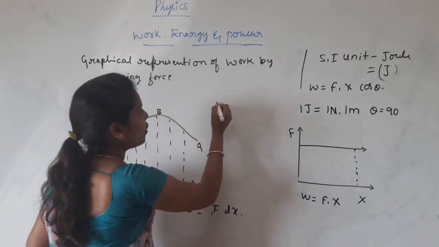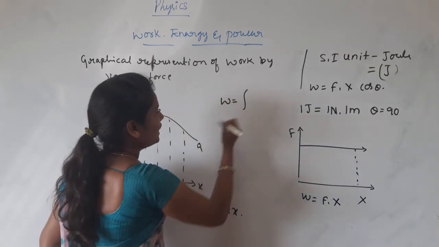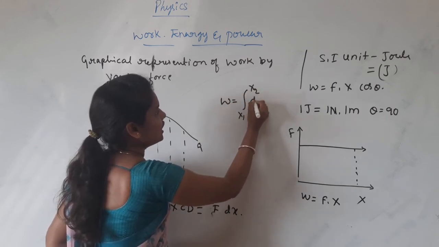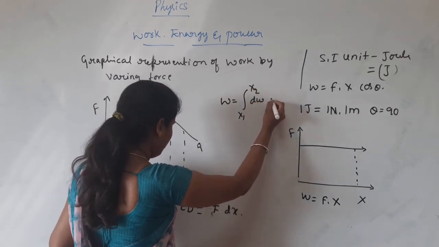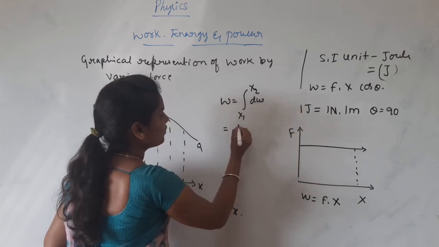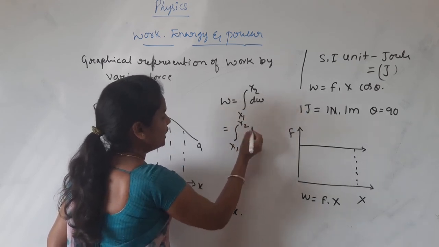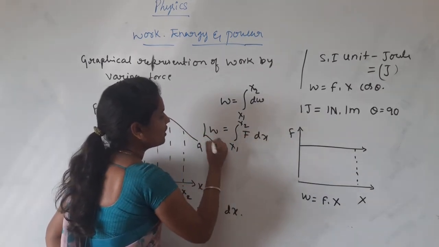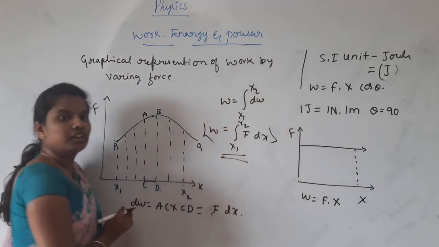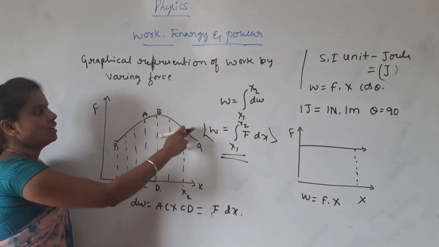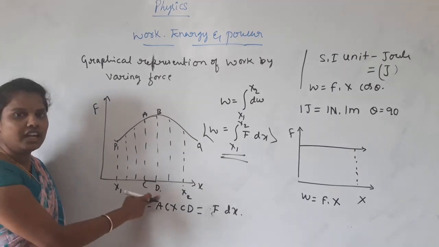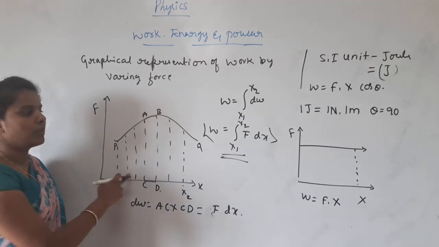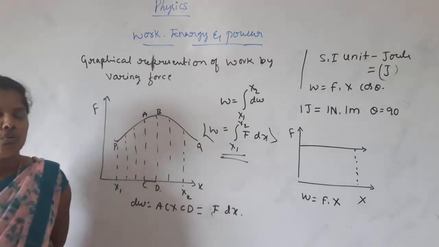Then the total work done can be calculated by integration from x1 to x2 of dW. So the integral from x1 to x2 of dW means F into dx. This is the total work done when the force is not constant but varies with displacement. This is regarding the graphical nature of work done by a constant force and also by a varying force.